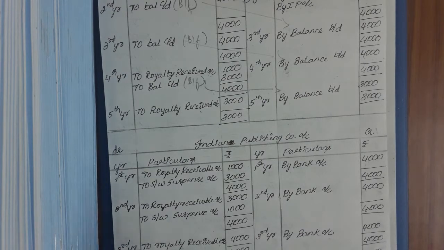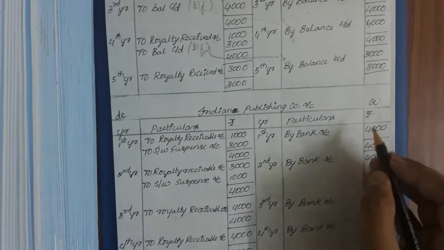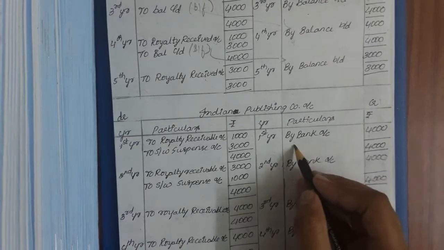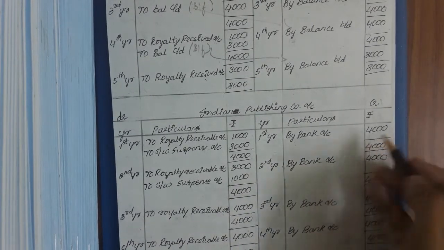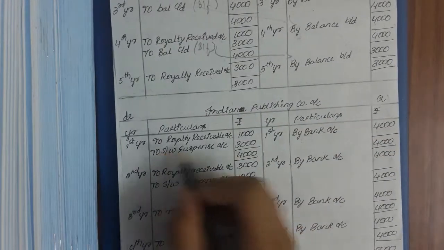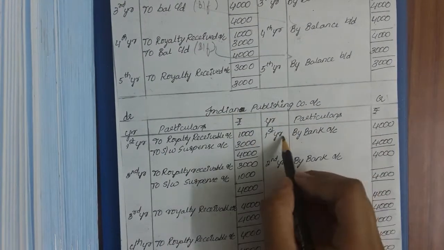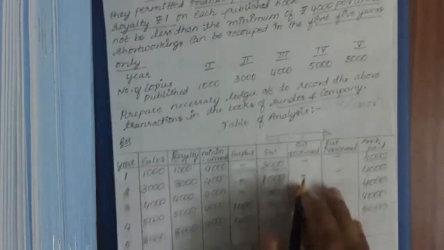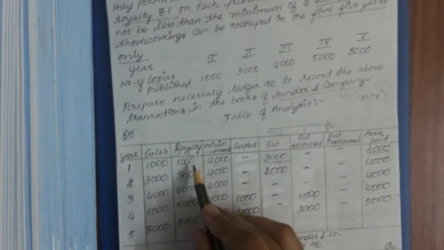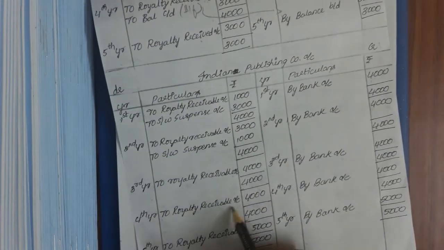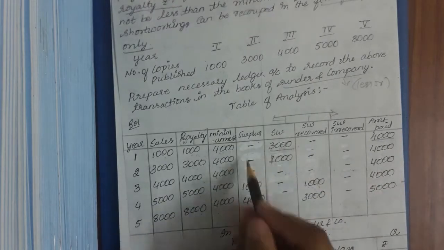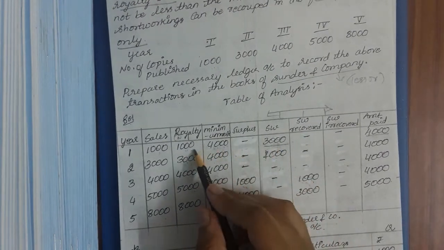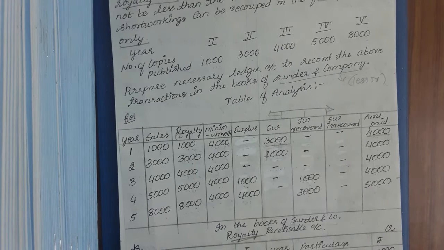So that credit will be credited here in the Indian Publishing account by bank account 4,000. And two, from where they gave, you should distinguish. This 4,000 is not exactly from the royalty. When they give exactly from the royalty, you will be writing like this, by royalty receivable account. But here they have given this 4,000 rupees by split. One is by minimum rent, one is by royalty, and the other 3,000 is from short working.